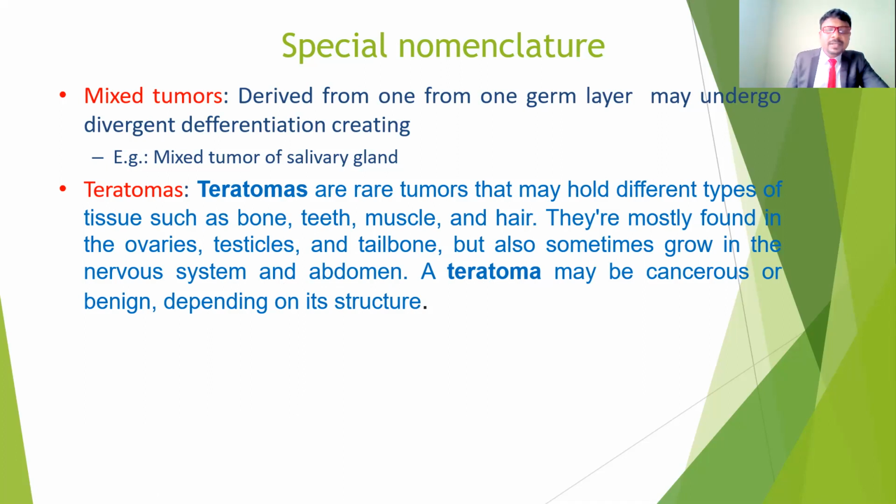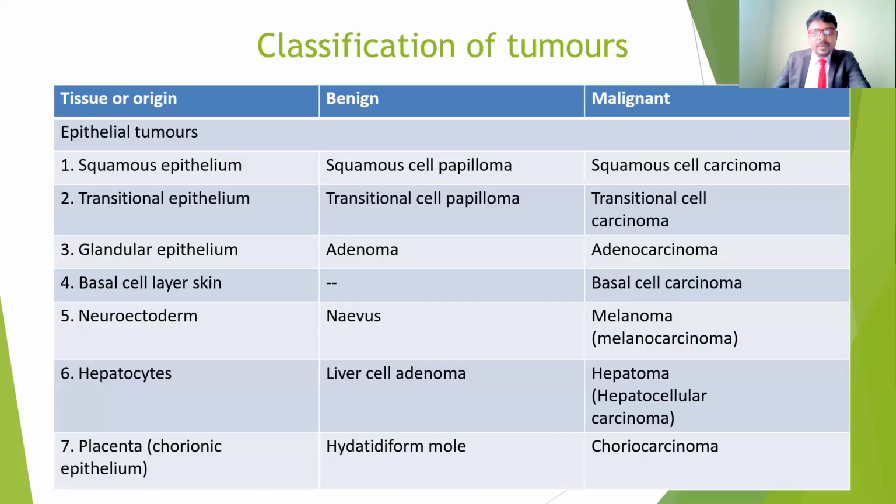Most commonly it is seen in bone, teeth, muscle, and hair. It is most commonly found in the ovaries in females, the testicles in males, and also the tailbone. It is also seen in the nervous system as well as the abdomen. So these are the different types of tumors we can see in many people. That is why we have to understand the name of the tumor, whether it is benign or malignant.